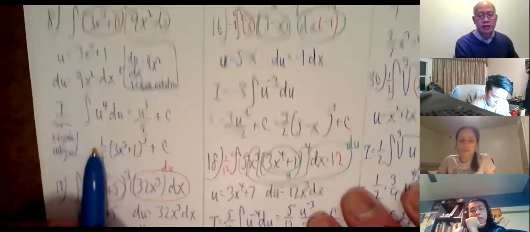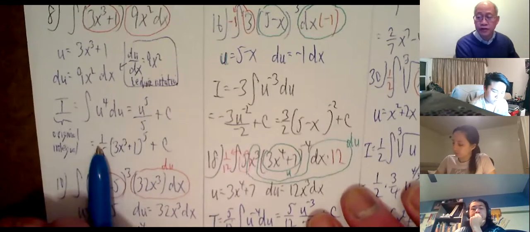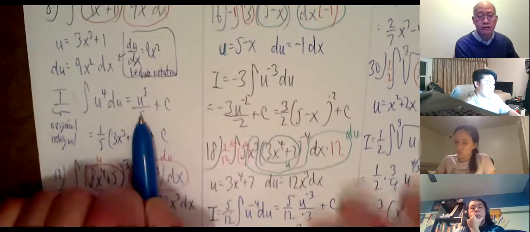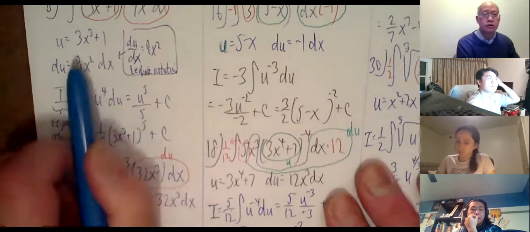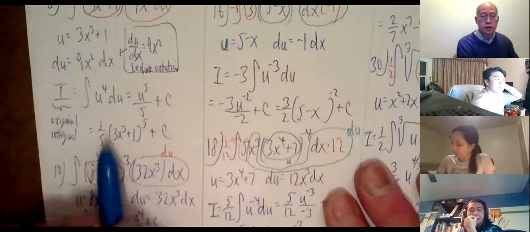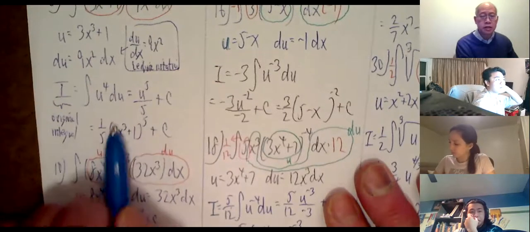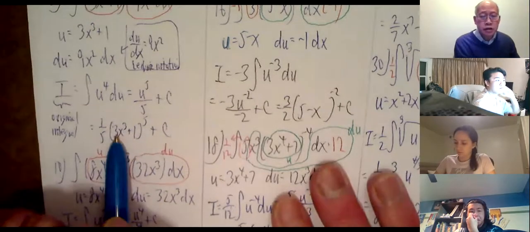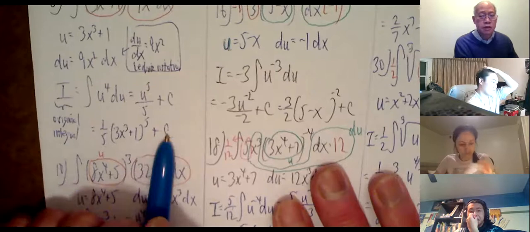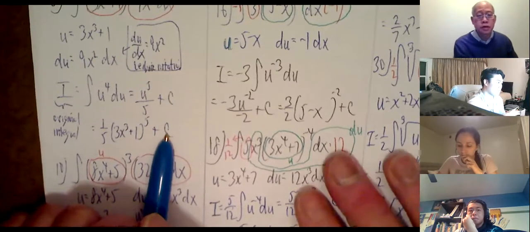And I usually like to write my answer like this. Dividing by 5 is the same as multiplying by 1/5 from arithmetic. If you divide by 5, you multiply by 1/5. And then just change u back. What was u? 3x cubed plus 1. So there it is, 3x cubed plus 1 to the fifth power plus c. So this is my final answer: 1/5 times (3x cubed plus 1) to the fifth power plus c. So this was a u substitution.